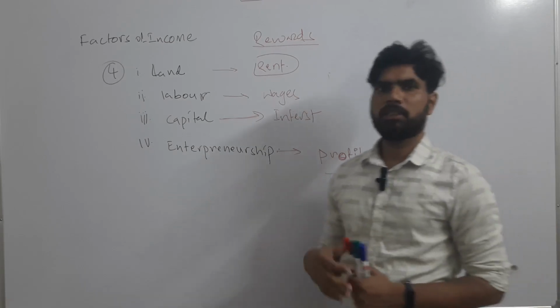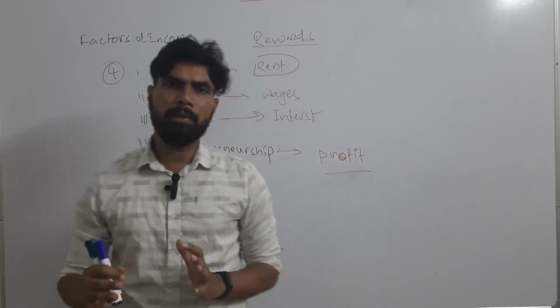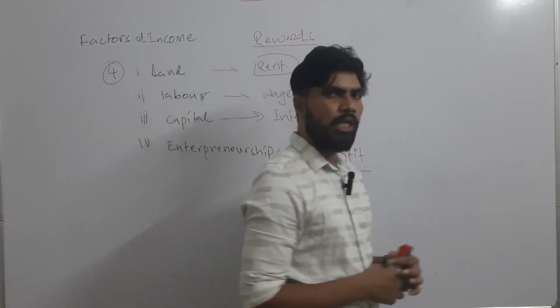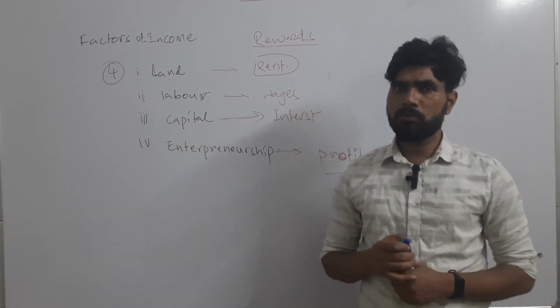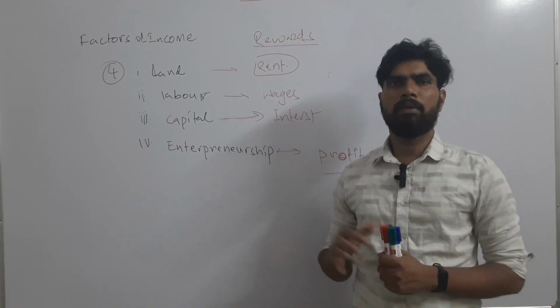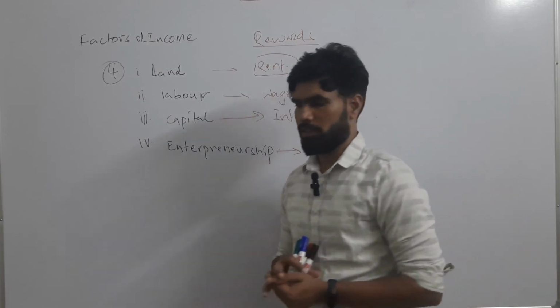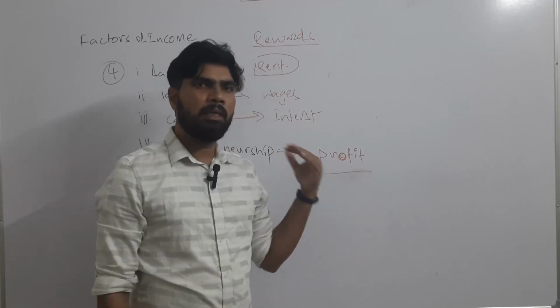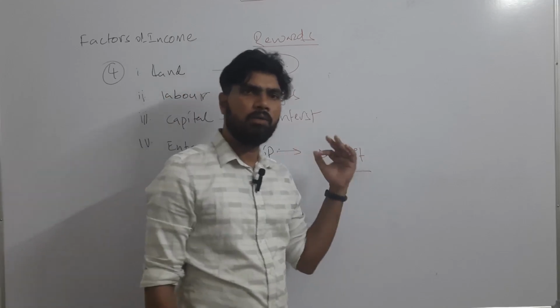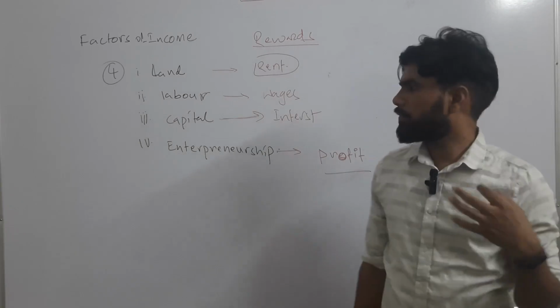Maybe after 5 or 6 years, when the factory achieves economies of scale, when the cost of production goes down, then slowly the company may start making profits. So remember, without profit, the entrepreneur will not continue his business for long.